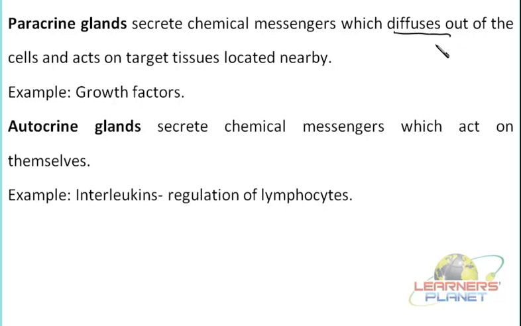So by the diffusion process, as these cells or glands secrete it out, it goes in the surrounding, in the nearby region. Now if it is in the surrounding region and it is not carried by the blood, then what should be the target site?